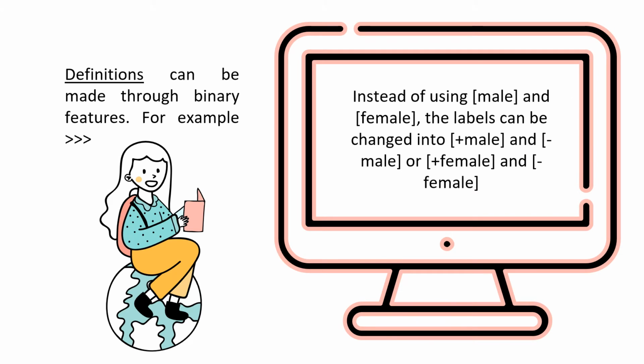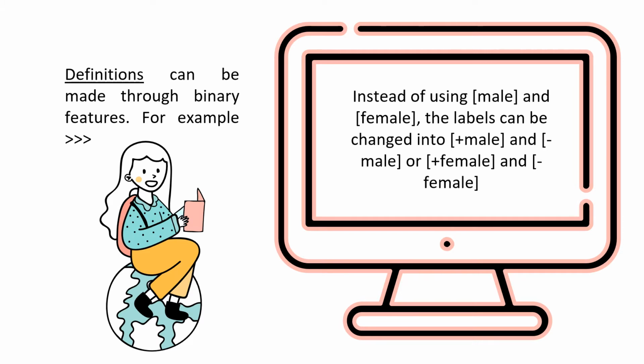In paradigms, we briefly talk about definition. So definition can be made through binary features. For example, here, instead of using just male and female, the labels can be changed into using one of them, and then we can change the sign. For example, if it is male, then we can write it as plus male, and then for woman or for female, we can use minus male.